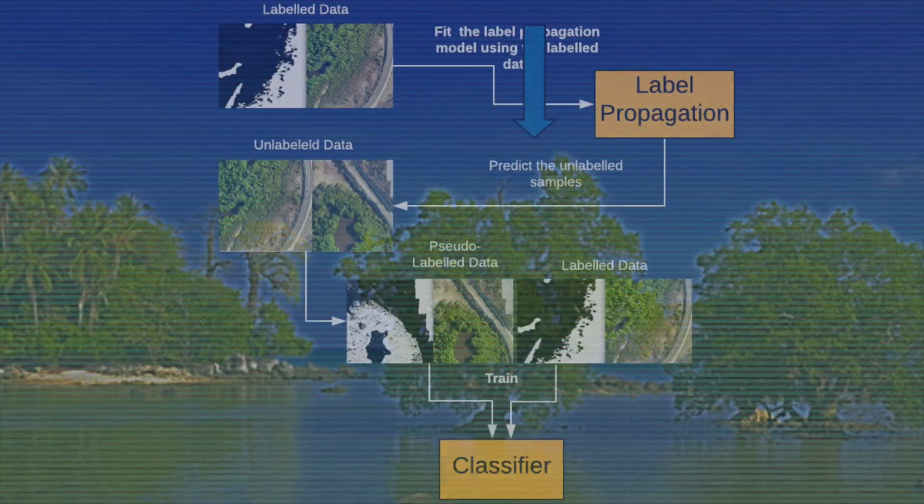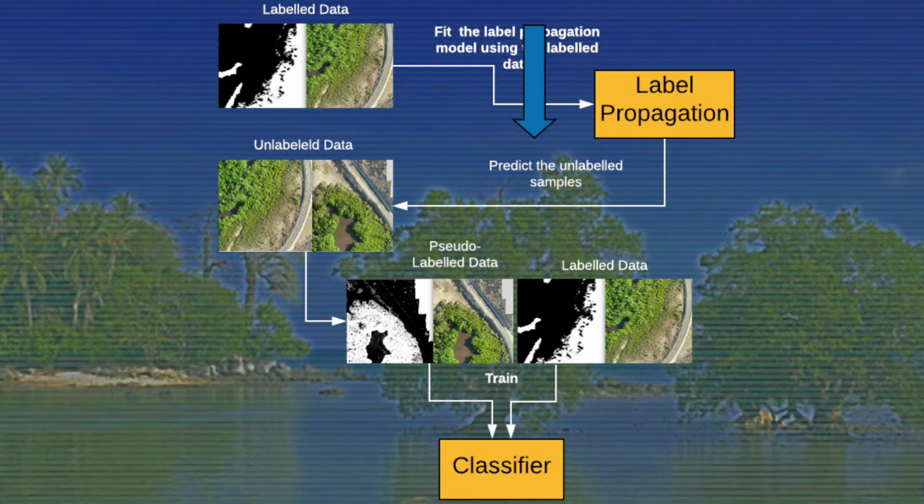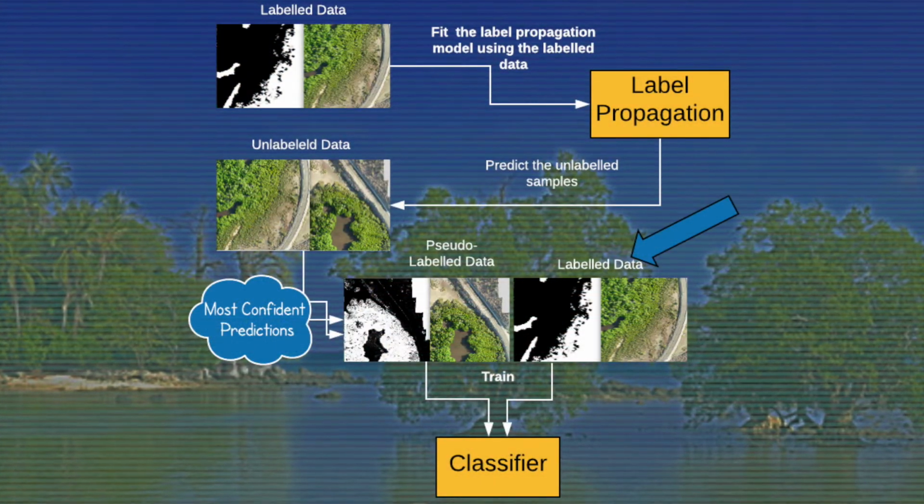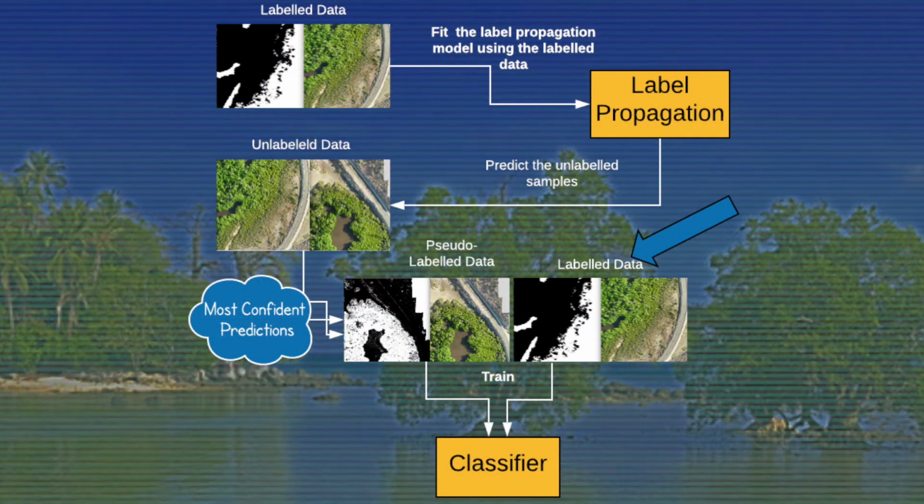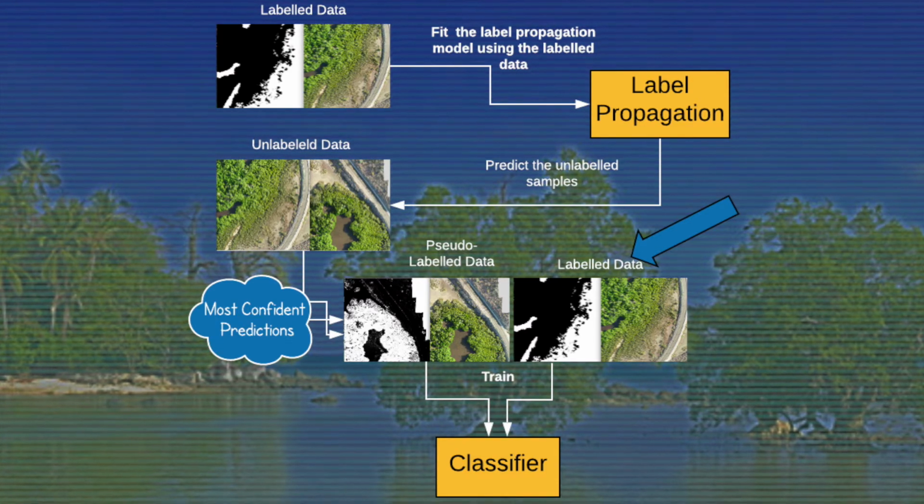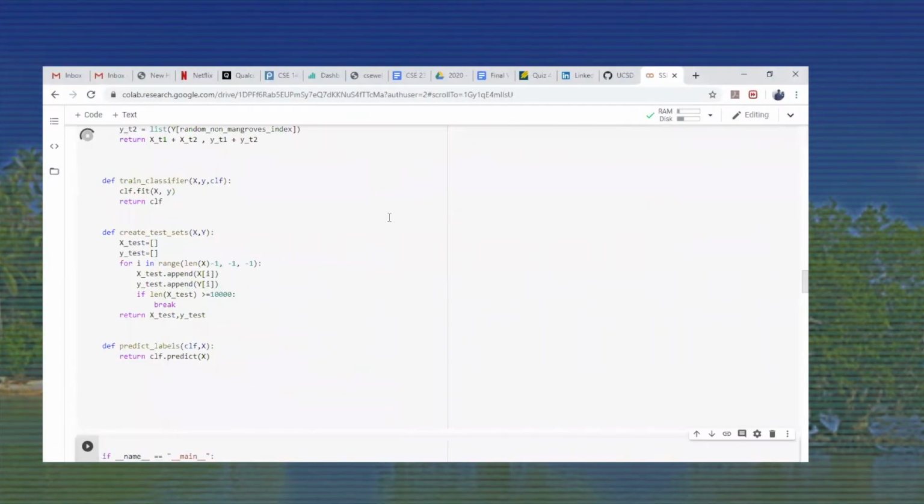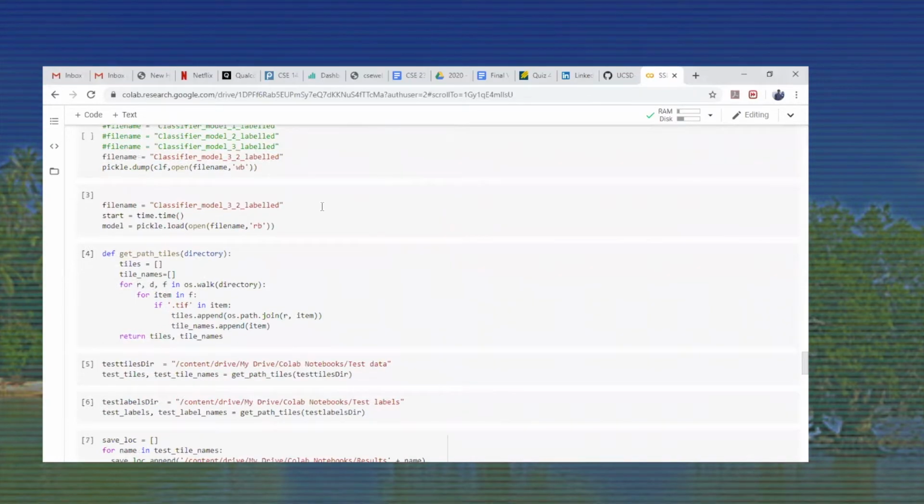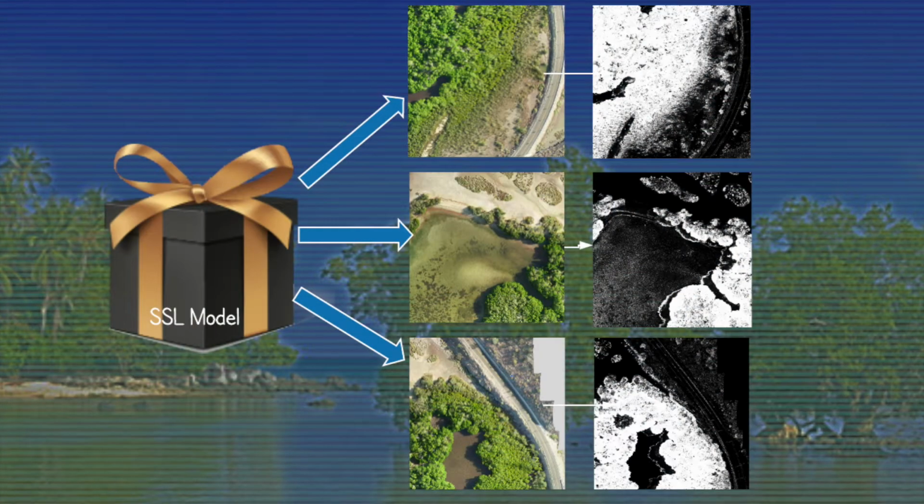This is then used to predict labels for the unlabeled data points. The most confident predictions of the unlabeled samples are used along with the labeled data to train a supervised classifier. This final classifier is used to classify mangrove pixels on different site images.